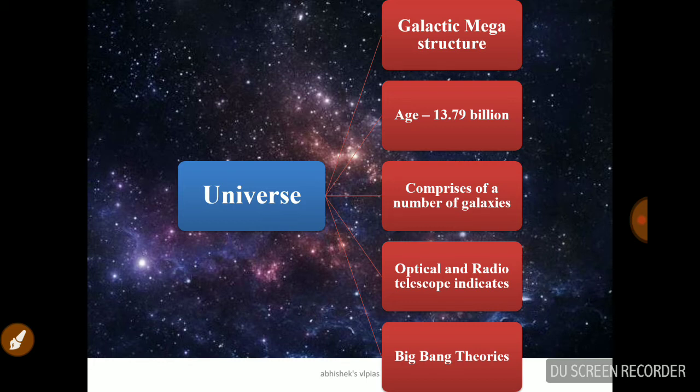We calculated this using optical and radio telescopes, which indicate the existence of about 100 billion galaxies. We just calculate roughly using the optical and radio telescopes. The most accepted theory connected with the birth of this universe is the Big Bang theory. So that's the basic fact of the universe.